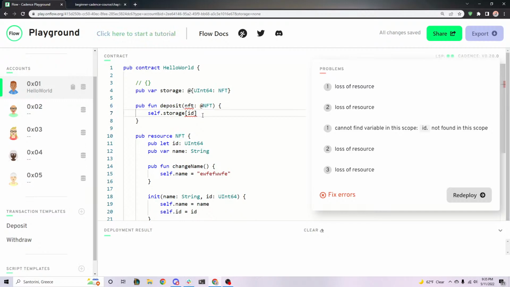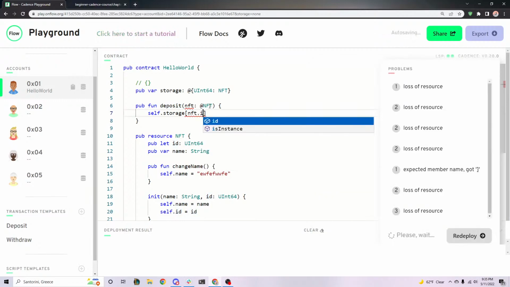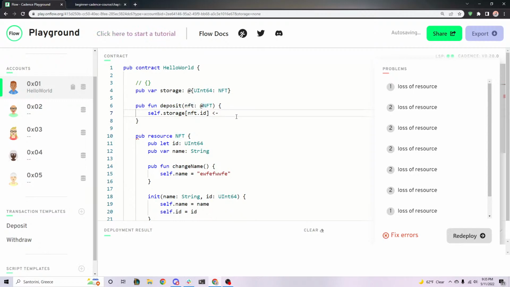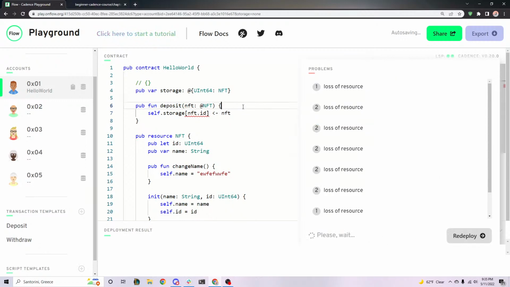NFT.id. Exactly. Good job. It's NFT.id. Just like that. So that'll get the NFT's ID. That'll be the key, and now we have to give it a value. Because we're putting a resource here, we have to move a resource into this position, and we can say NFT. Now there's a problem with this.